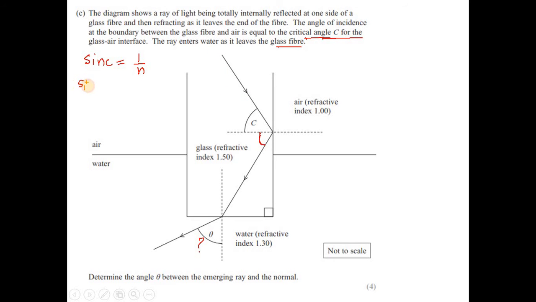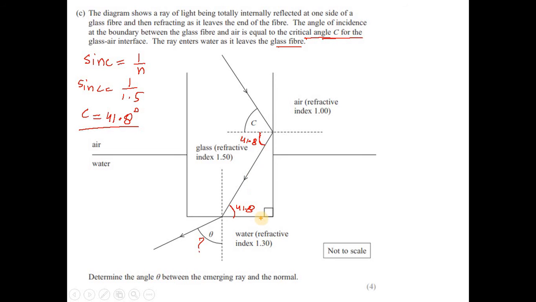So sine C is equal to 1 divided by 1.5, and then C would be equal to 41.8 degrees. So this is the critical angle here. That means this angle is also 41.8. Clearly, if this angle is 41.8, then this angle is also 41.8, the alternate angle.